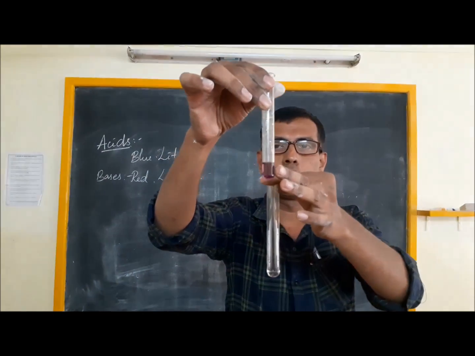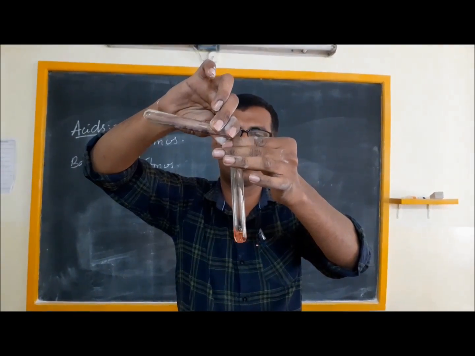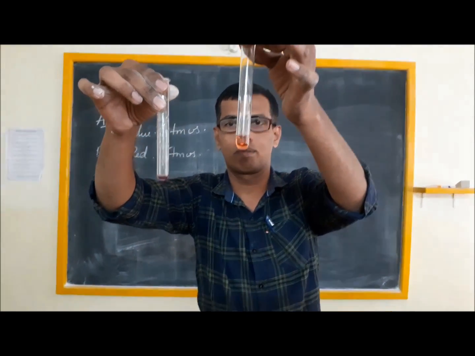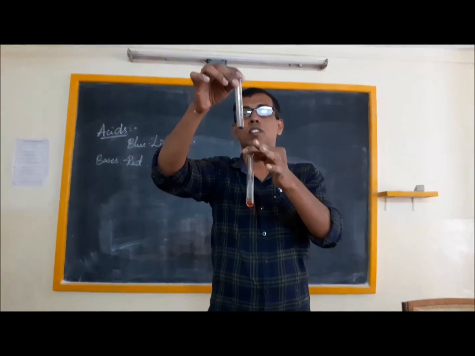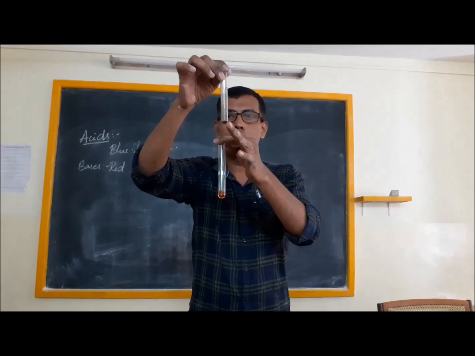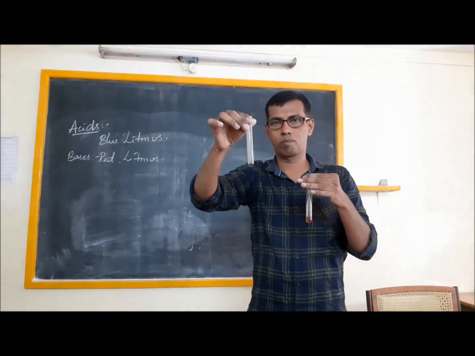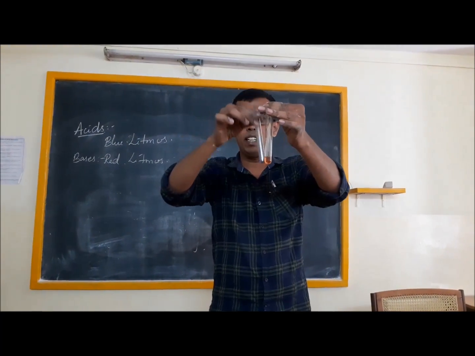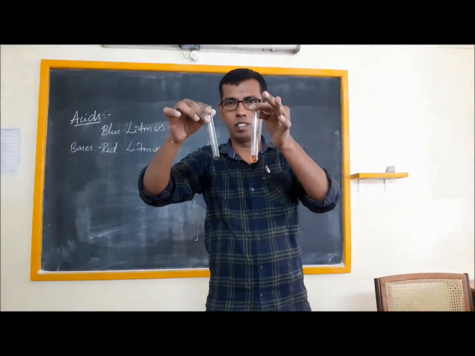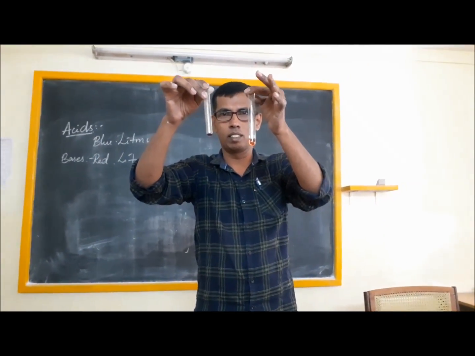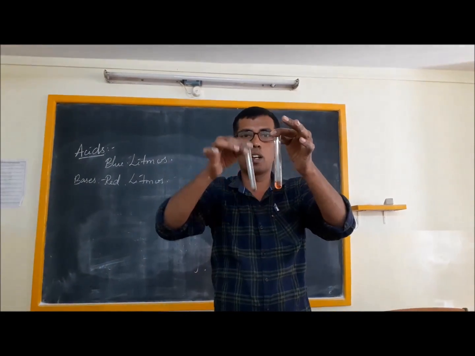So this blue solution, I will add it to the colorless solution. You can see what has happened. It has turned red. So the blue solution which I have taken in this test tube is the blue litmus solution. When it is added to the colorless solution, it has turned red. Just note down this observation. The blue litmus has turned red in one of the colorless solutions.